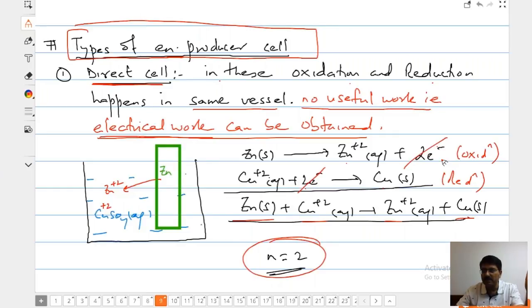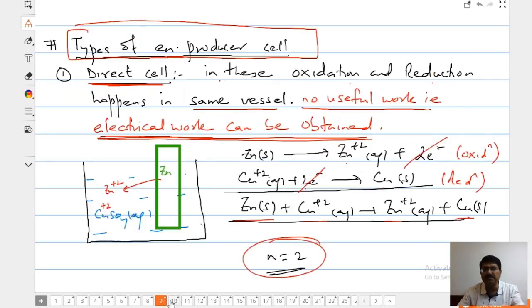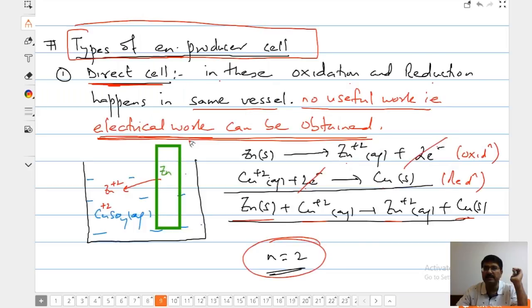Did I not say? All direct cells have work done equal to 0, no useful work. So am I discussing anything different? So why are you asking this question? What is the fun of asking work done here? Just to waste the time of the class, please. If this is a direct cell, you are asking, I don't know why, is the work done going to be 0? Do you want me to say work done here will be 0 because this is a direct cell? Shall I repeat it again?